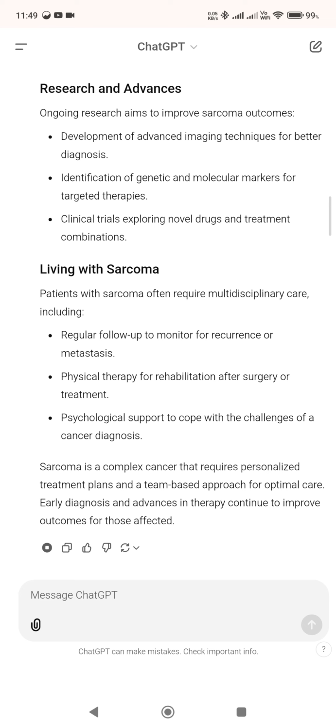Sarcoma is a complex cancer that requires personalized treatment plans and a team-based approach for optimal care. Early diagnosis and advances in therapy continue to improve outcomes for those affected.